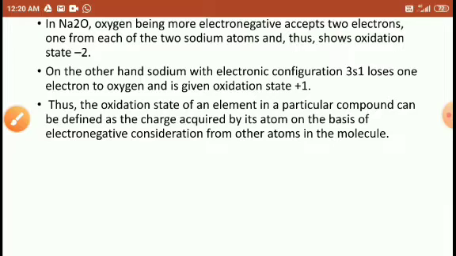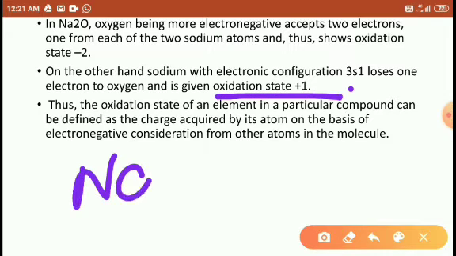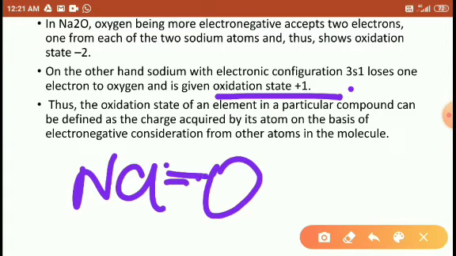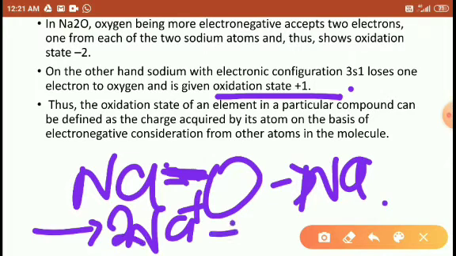That's it, students. On the other hand, the electronic configuration of sodium is 3s1. It loses an electron to the oxygen. It means the sodium donated an electron to the oxygen, and the sodium shows +1 oxidation state. Like this, single bond, so dissociated. So here one more bond is formed, the Na2O. Then it forms 2Na+ and O2-. Yes, friends.